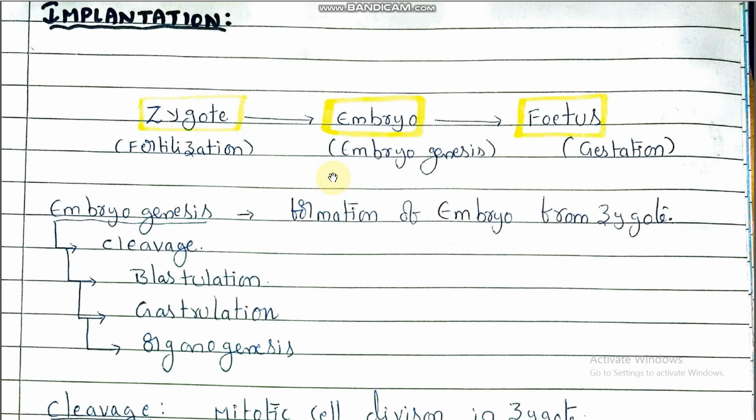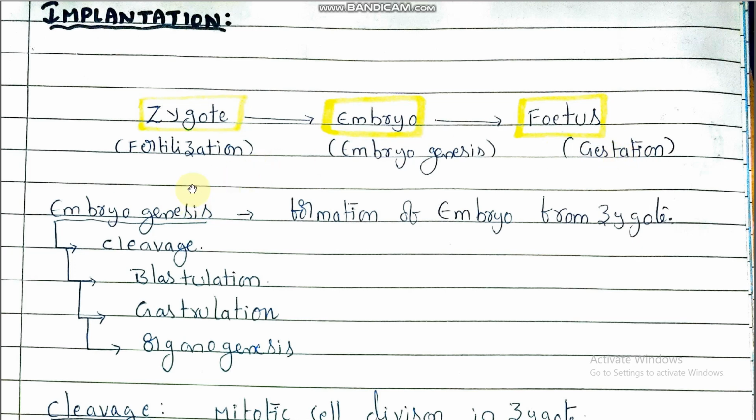Before going to implantation, we will discuss what types of changes take place in the zygote. By fertilization, the zygote is formed. The zygote develops as an embryo, the embryo develops as a fetus, and the fetus develops into a fully developed fetus. After completion of fetus development, parturition takes place. The embryonic development period is called gestation.